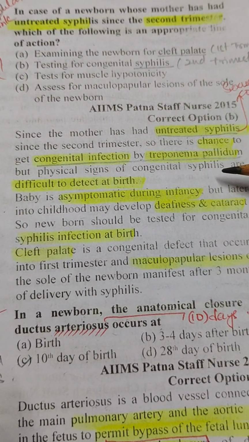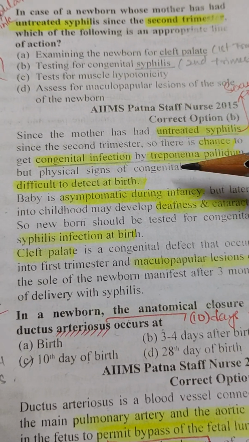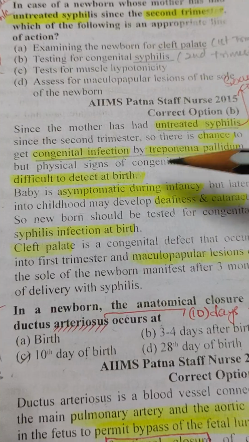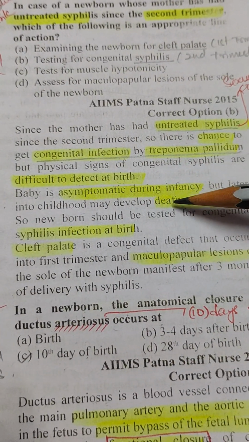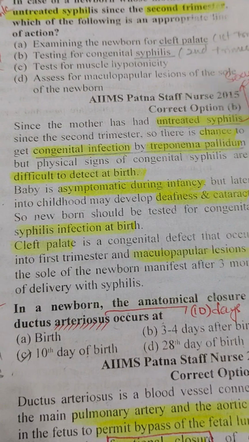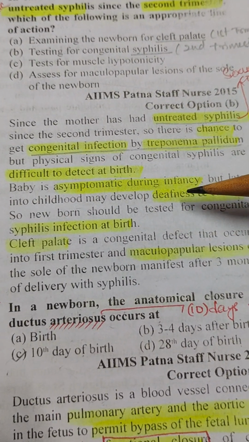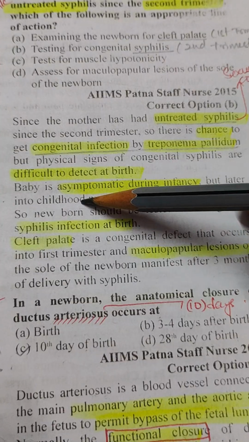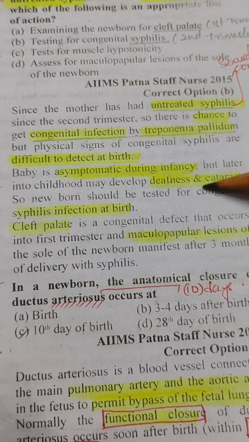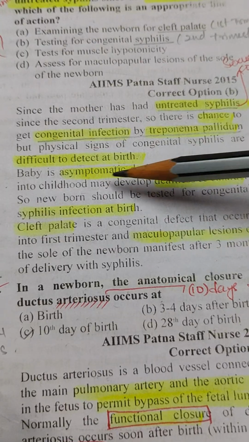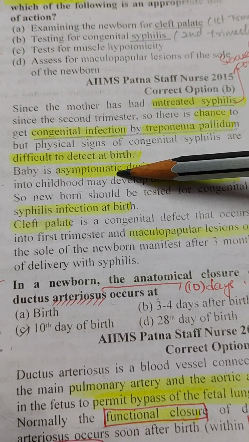to this infant. And do you know that it is asymptomatic? It is asymptomatic during infancy. We can't recognize whether the child has infection or not. But when the child reaches childhood stage, it shows physical symptoms like deafness and cataract. So that's why the baby is asymptomatic in this situation.